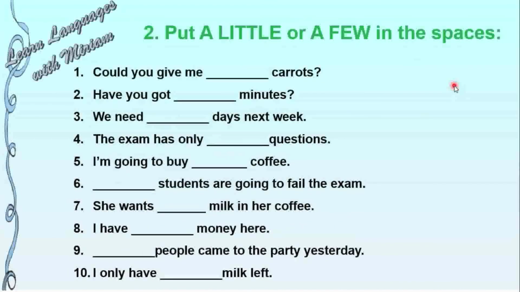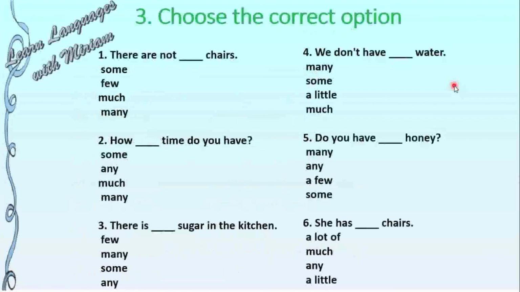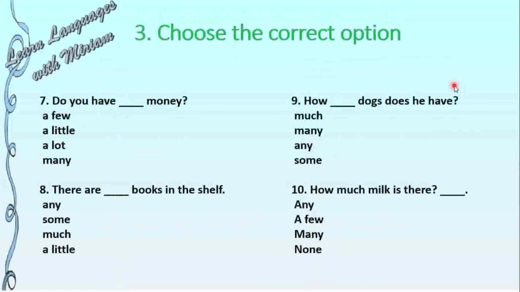In this second exercise, you have to put a little or a few in these spaces. And in these three exercises, you have to choose the correct option. The exercise continues here. I will give you the answers in the next video.